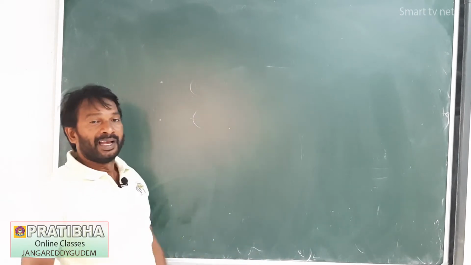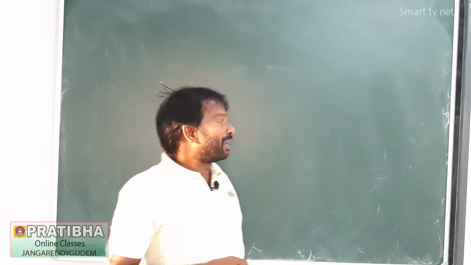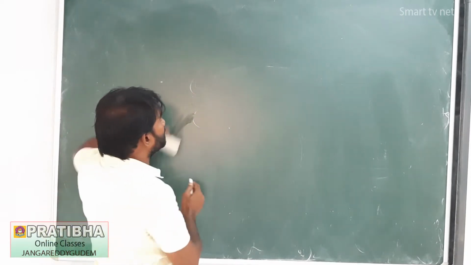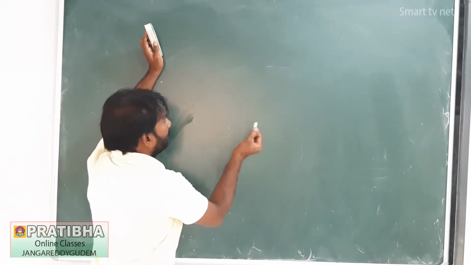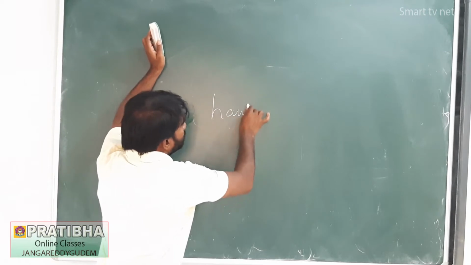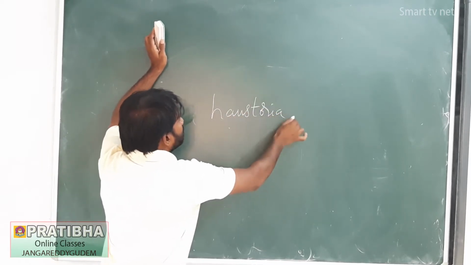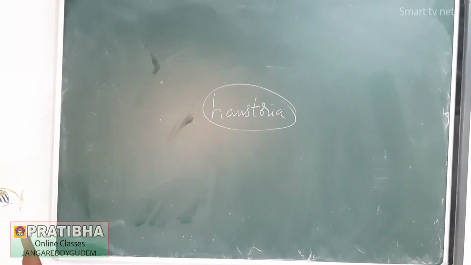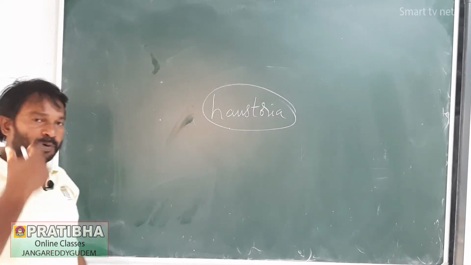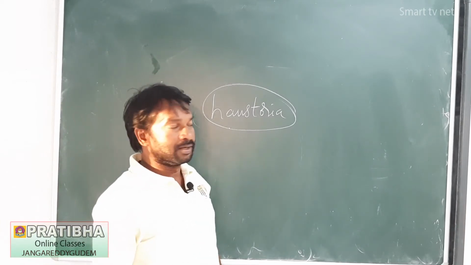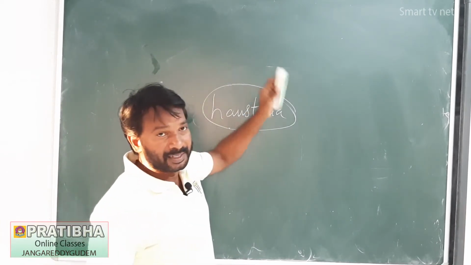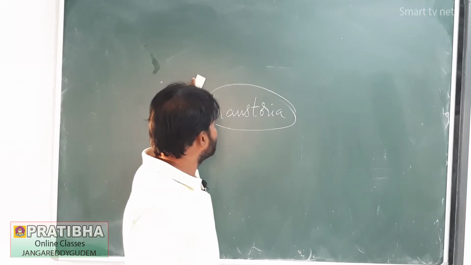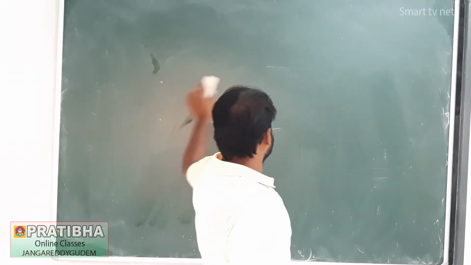Cuscuta forms a type of root called haustoria. These roots penetrate into the host plant's body and obtain nutrients, water and food materials from the vascular tissues. Like this, nutrition takes place in Cuscuta plants.